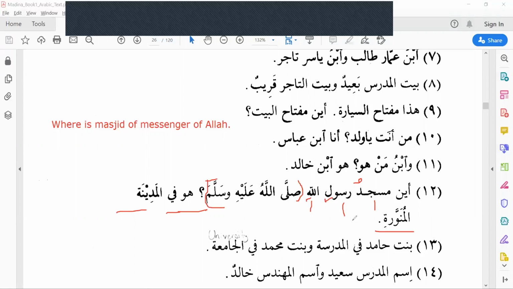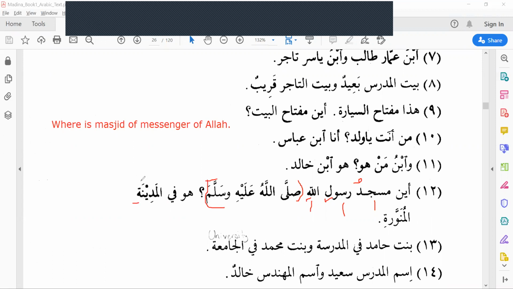Usually in Arab, if you have gone to Umrah or Hajj, right? Always they say Makkatul Mukarrama. And for Medina, they will say Al-Madinatul Munawwara. Okay, Huwa fil Madinatil Munawwarati. Madinatil is because of fi, in.